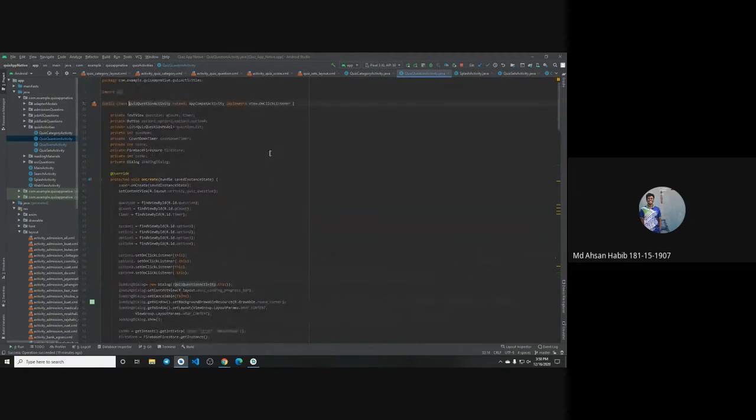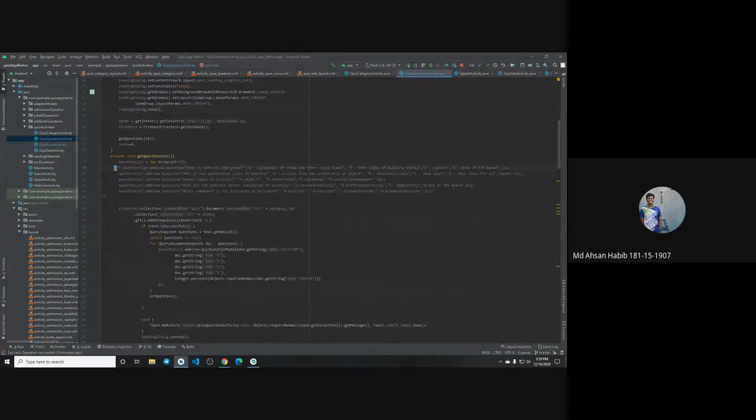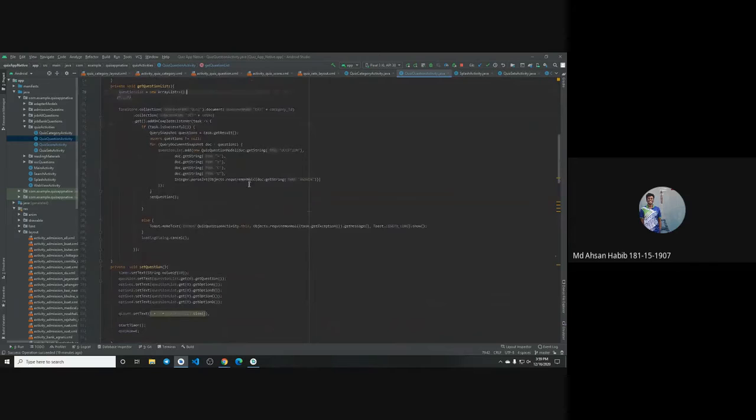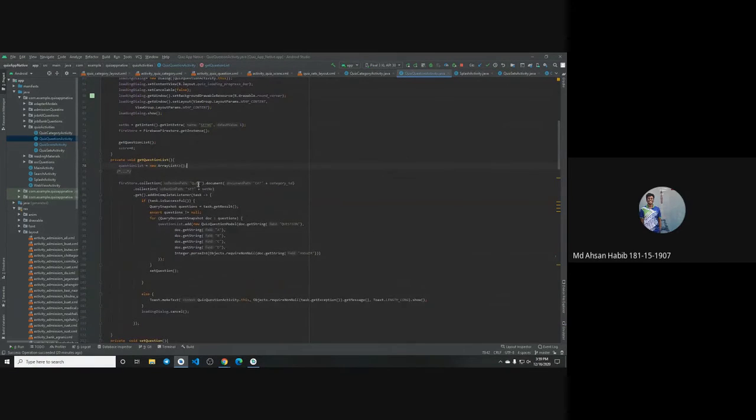Let's get started. Here we have some options, all of them buttons: option 1, option 2, option 3, and option 4. We have implemented an on click listener on all of them. Here is also a loading dialog for when the questions are loaded. These commented lines were what I implemented for local variables, local questions, as you can see. Now we are fetching from Firebase, so I reduced them. Now the main part is the get question list. In it I have created an array list, and there I am fetching the questions from quiz document of category, collection of set.